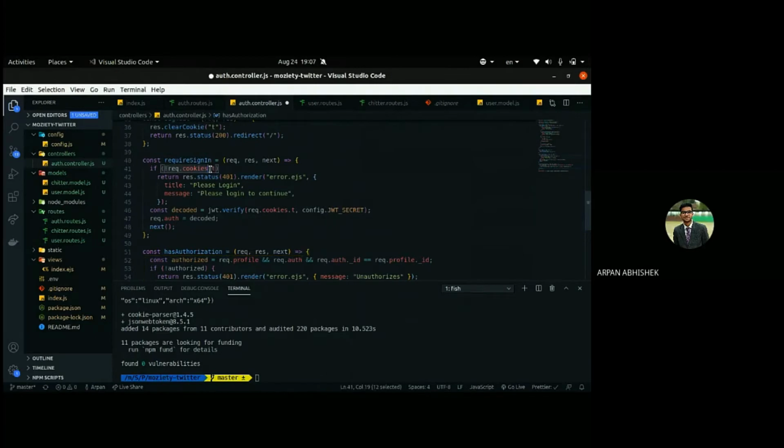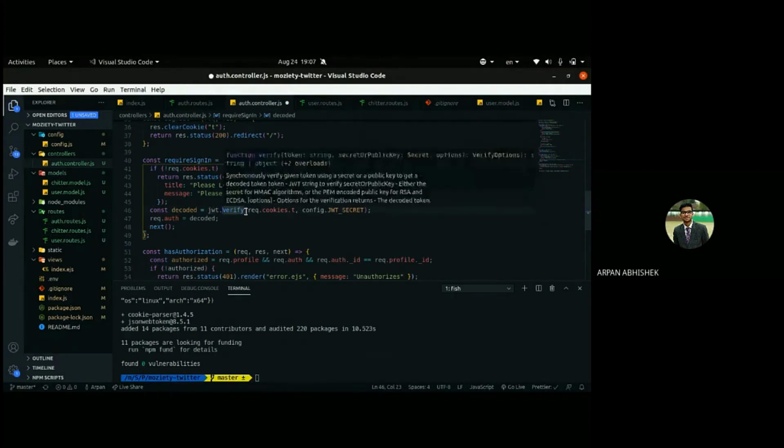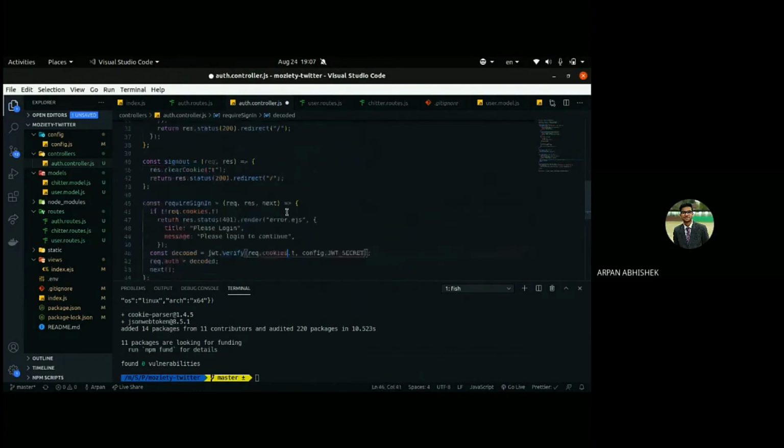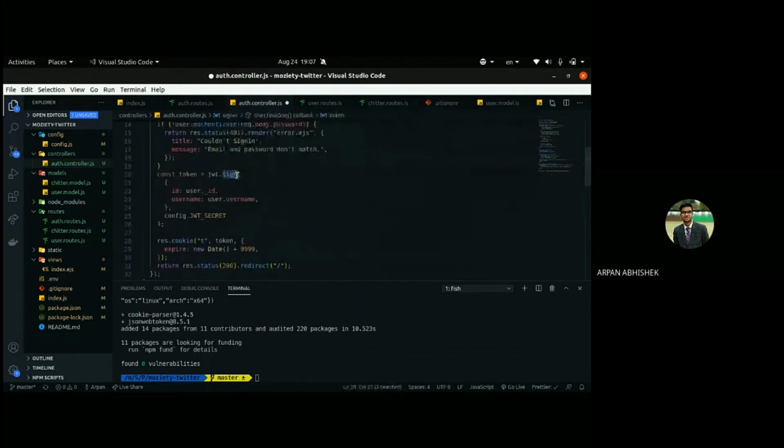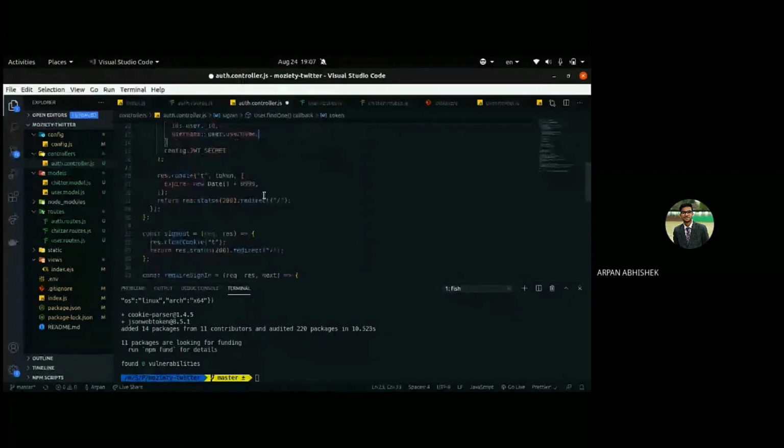So what are we doing here? The cookies are in the request object, so request.cookies.t, the name of our sign in cookie. If there are none, we'll redirect and render that error page with the message "please log in to continue." If there is a cookie, we'll again use the same package, jwt, and this time we'll verify that cookie. For generating the token we used the sign method; for verifying, we'll use jwt.verify.